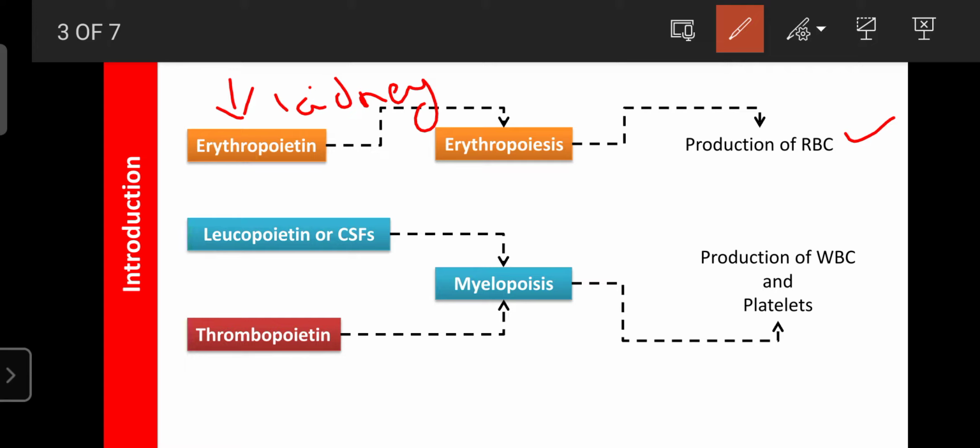So due to inflammation in your body or due to consumption of antibiotics, or entry of microorganisms in our body, we suffer from inflammation. In inflammation, the WBC number increases because the neutrophils are involved in attacking the microorganisms, and it is through the neutrophils that leukopoietin is secreted during inflammation of the body. That leukopoietin can stimulate the RBM, that is the red bone marrow, and then the production of WBCs increases.